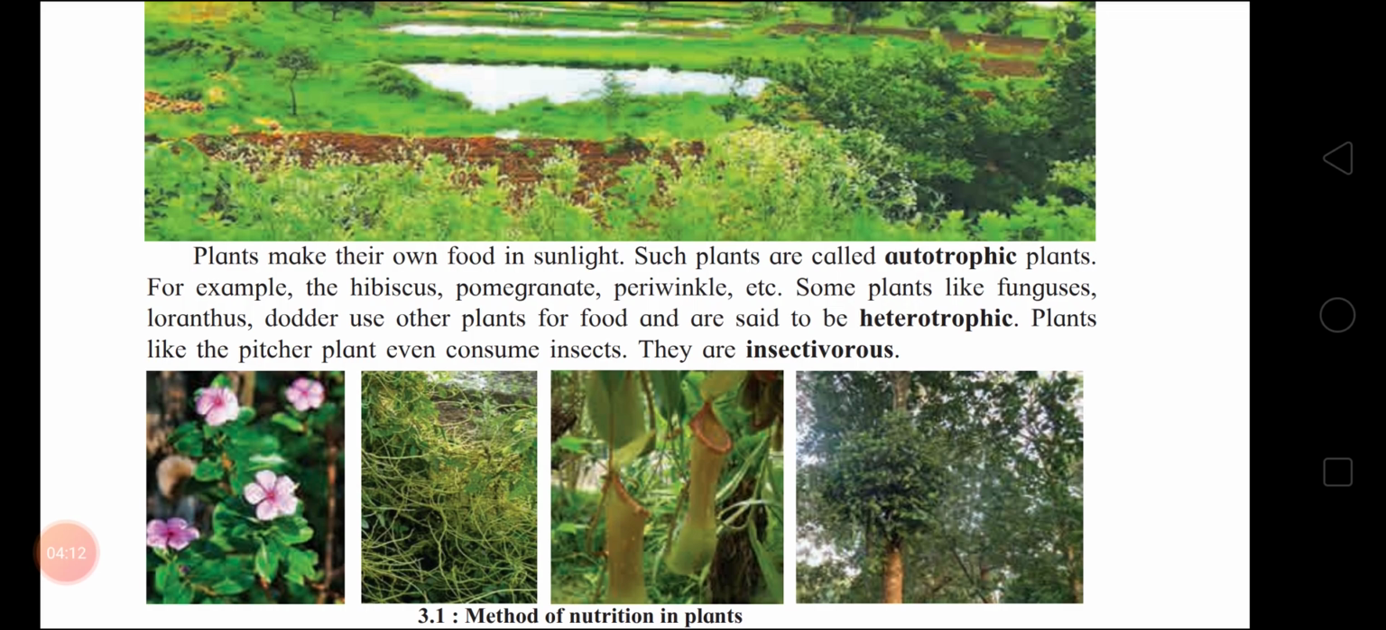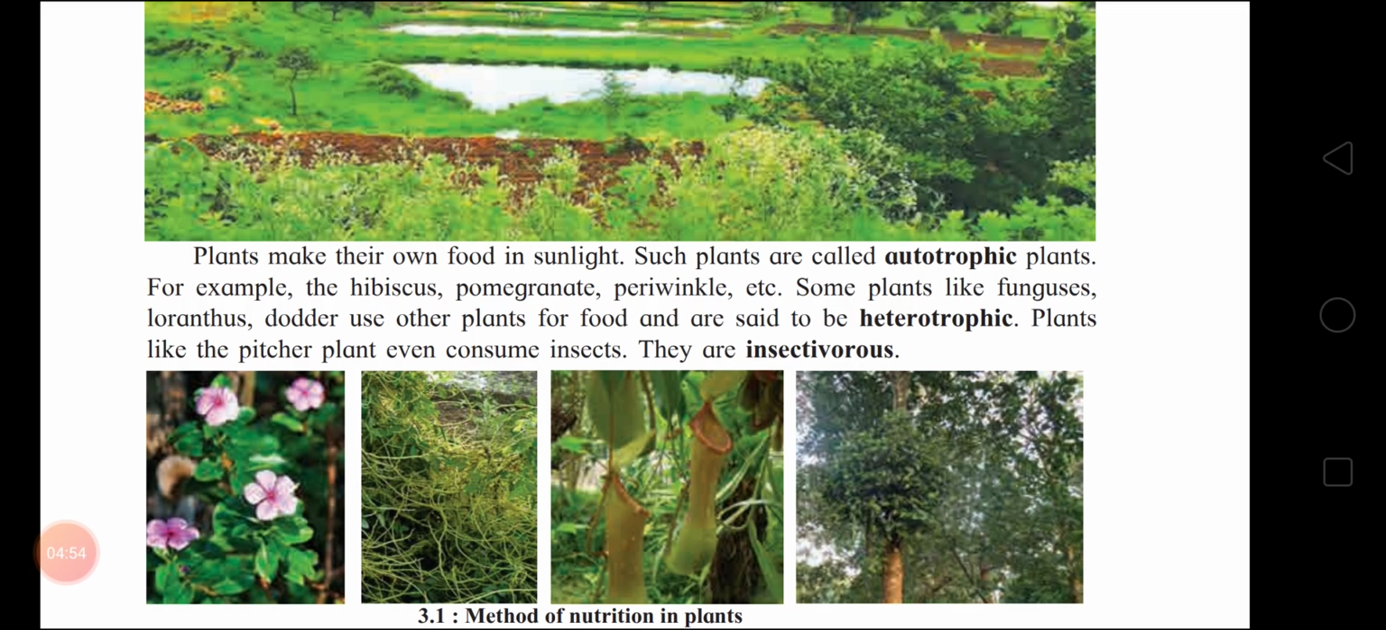So plants have been divided according to their food process and all. Plants make their own food in sunlight, that you all know. Such plants are called autotrophic plants. For example, the hibiscus, pomegranate, periwinkle, etc. These are the plants which make their own food. Some plants like fungi, loranthus, dodder use other plants for food and are said to be heterotrophic. Okay? They cannot prepare their own food. They depend on other plants.